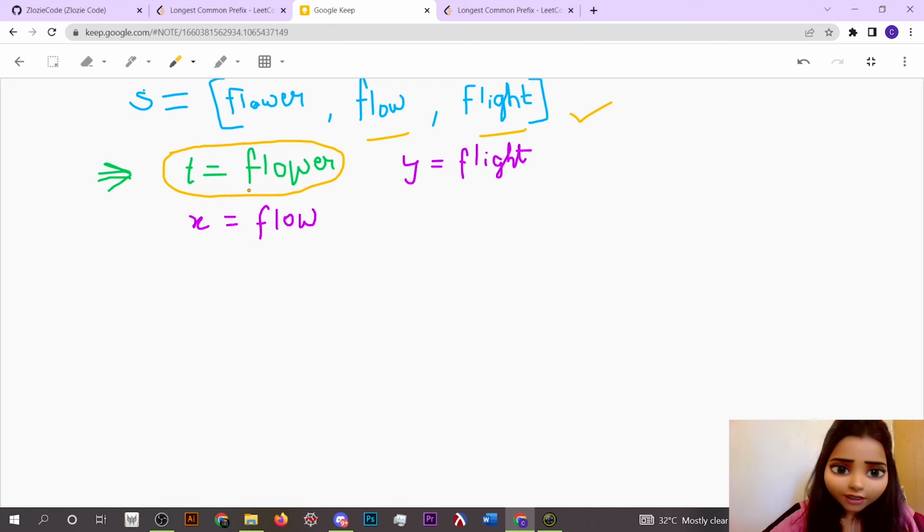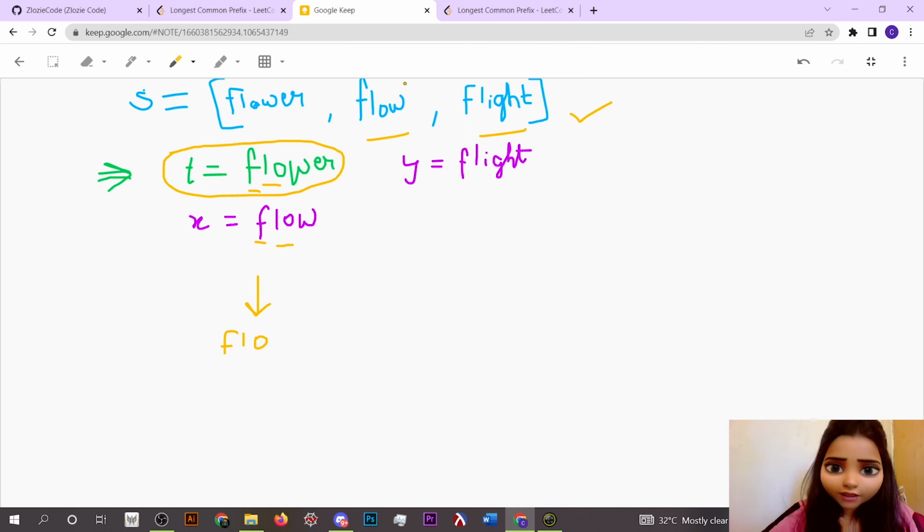You can see that F matches in both cases, L also matches, and O also matches. So from this we can consider that FLO is the maximum common prefix, or the longest common prefix.